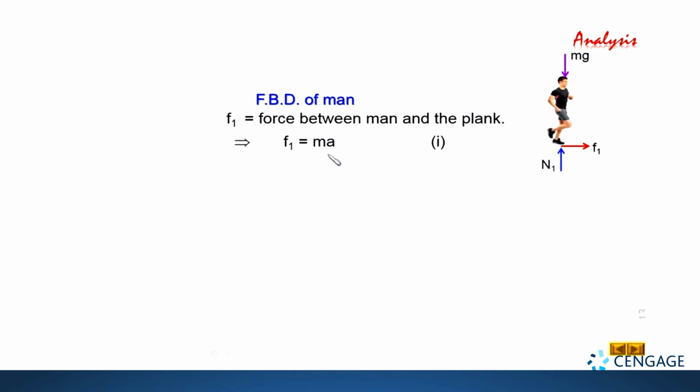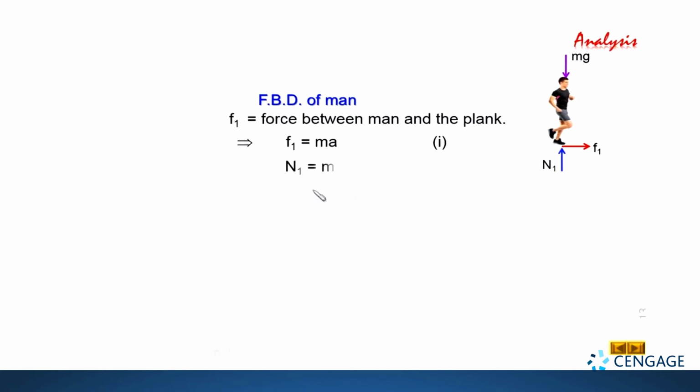That is equation number 1. Now come to the vertical direction. What is happening? There is no motion of the man or plank in the vertical direction. So in vertical direction forces are balanced. So we can write here N1 equal to mg. Equation number 2.